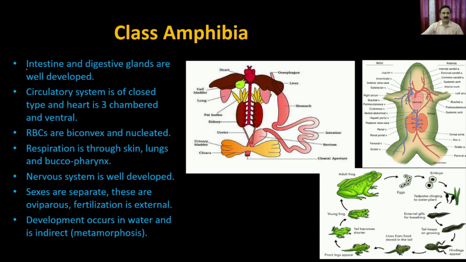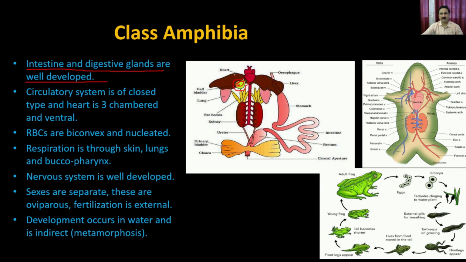The intestine as well as the digestive glands are well developed. So you can see that the frogs are carnivorous, and that's why they have a very well developed intestine as well as digestive system. Within the digestive system, you have all sorts of digestive organs, like the gallbladder, which stores the digestive enzymes.